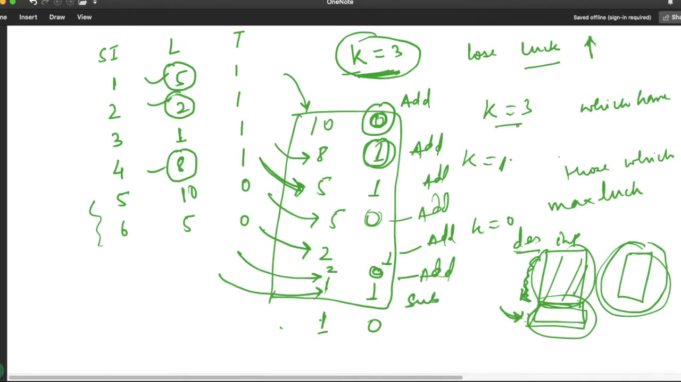Means till k is not becoming 0, we'll apply this logic: we'll simply add in our total luck and subtract 1 from my k value if it is important, till we reach 0. If you reach 0, and for the upcoming value it is not important one, we will simply add it, and if it is important one, then we'll simply subtract from my luck balance. So this logic will also work.